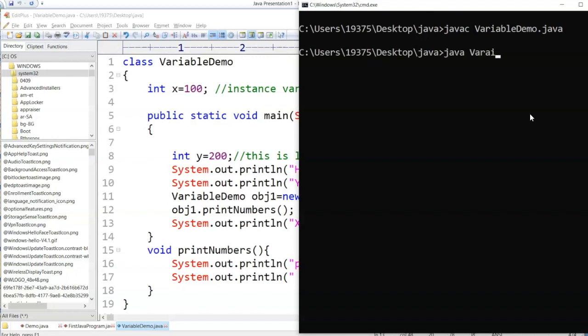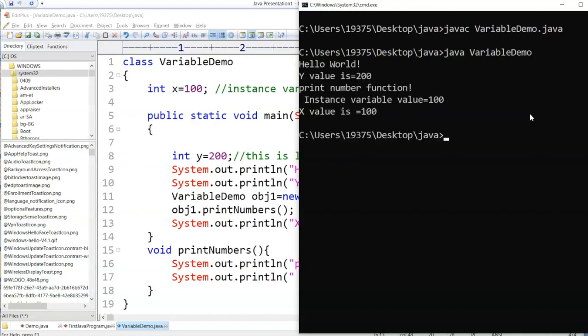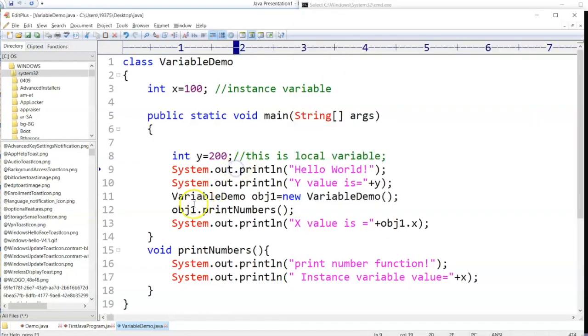Java variable demo. You see, first it is calling the print function. You are getting the instance variable value 100 and then the x value is 100, which means inside a function you are calling x because x belongs to the instance variable.